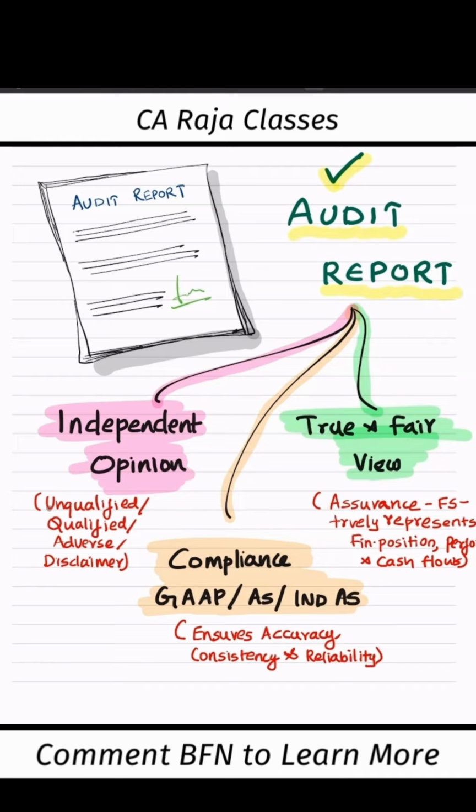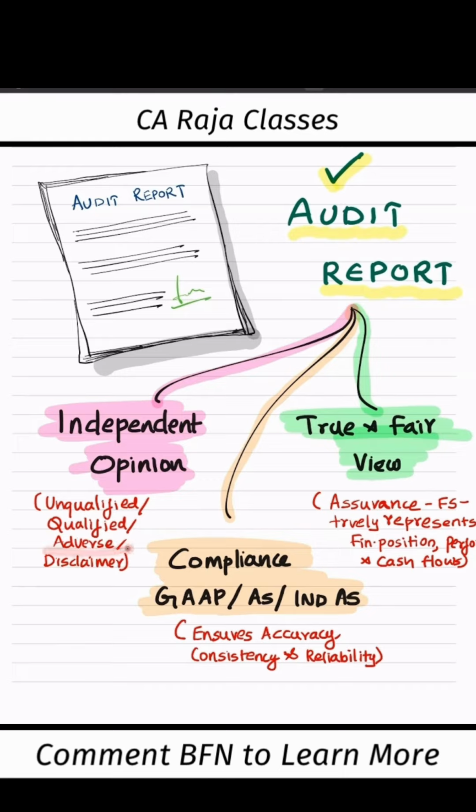So this audit opinion can be unqualified, meaning the financial statements are free from material misstatements, or it can be a qualified opinion. This is issued when the auditor concludes that there is a limitation in the scope of the audit, or there is a departure from generally accepted accounting principles, but the rest of the financial statements are fairly presented.